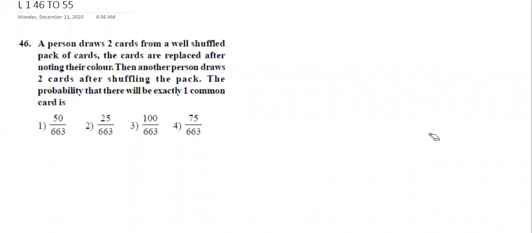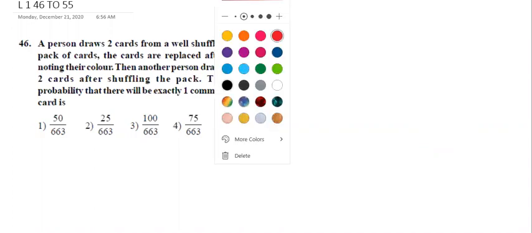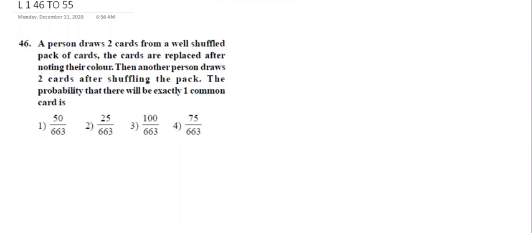In previous class we have completed playing cards related problems up to 45. Now this is question number 46. Read the question, what they are given.